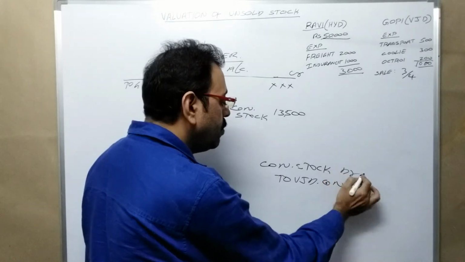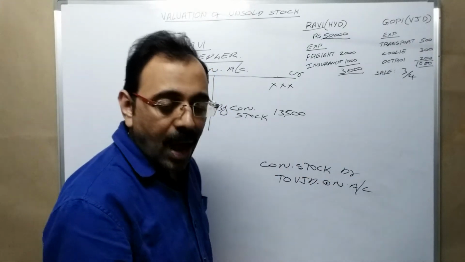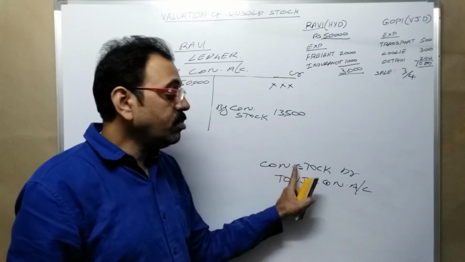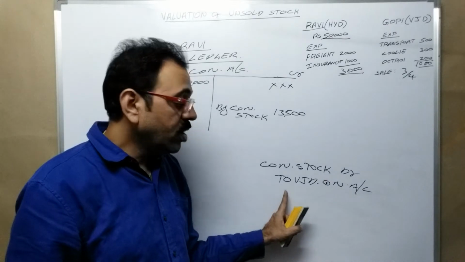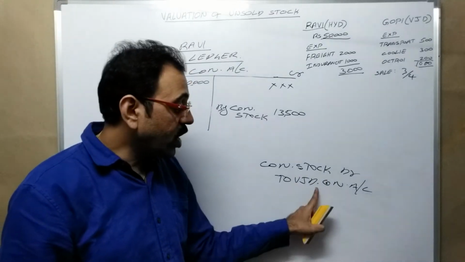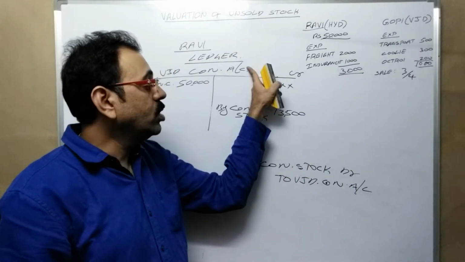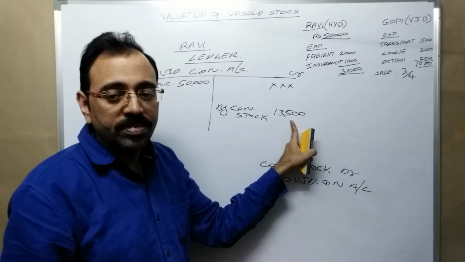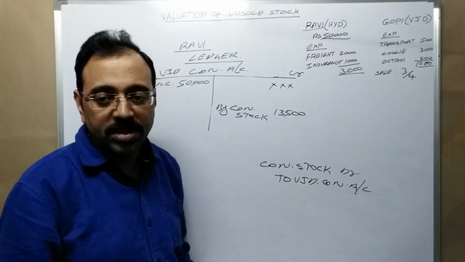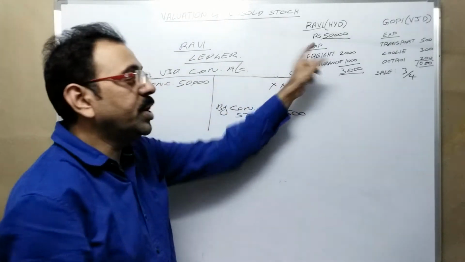So remember, in consignor books, for unsold stock, the entry is consignment stock account debit to Vijayawada consignment account. Since Vijayawada consignment account is on the credit side, in this account we should post on the credit side. In consignment stock account, it comes on the debit side. Then, consignor books completed.